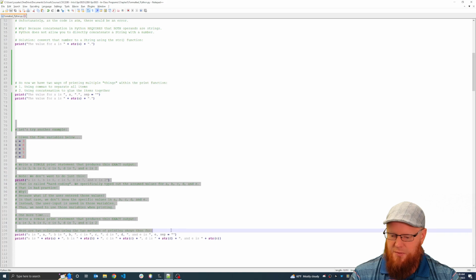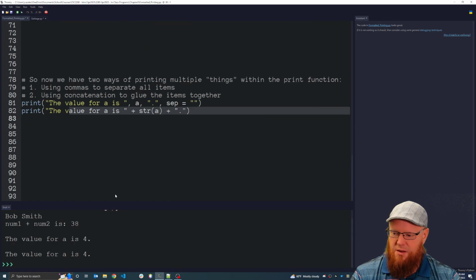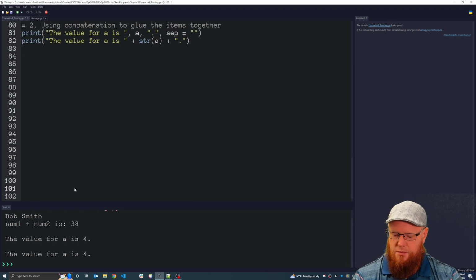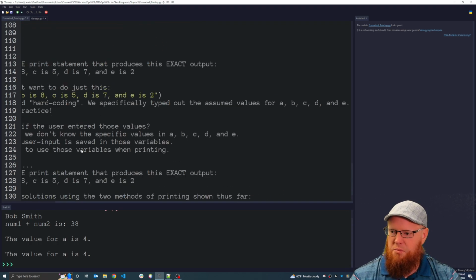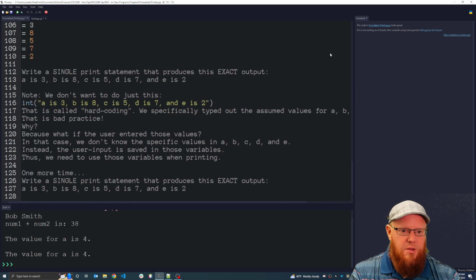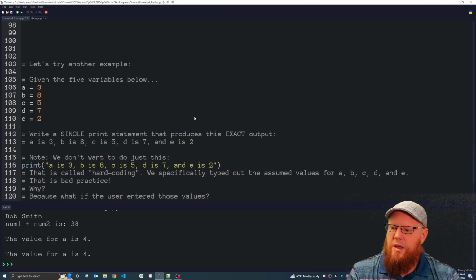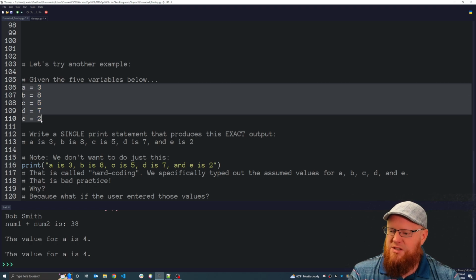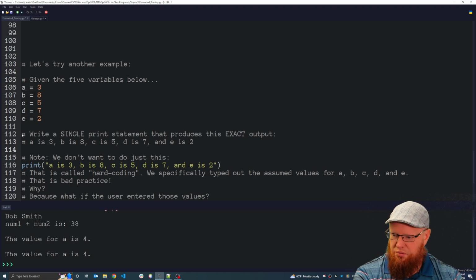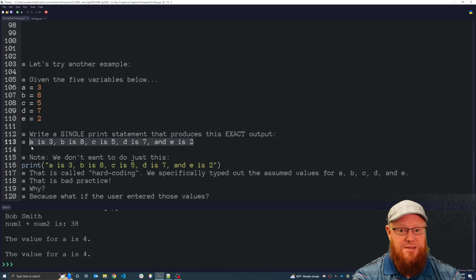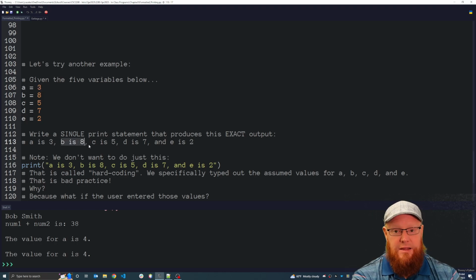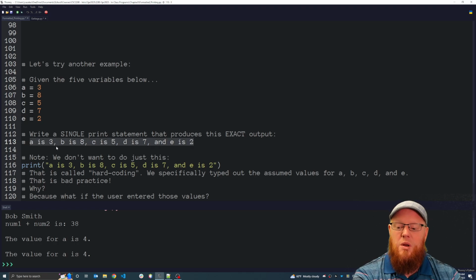So another example. Let me just copy all of this and paste it. And when I paste, let me scroll over, let me close this assistant. And here's what we have, another example. Imagine we have these 5 values and we want to print this exact line of text. We want a single print statement that will print A is 3, getting this value from the variable A, comma, space, B is 8, comma, C is 5, comma, D is 7, comma, and E is 2. We want to print that exact statement.